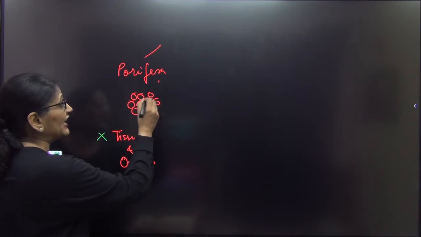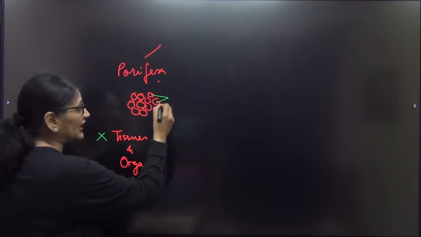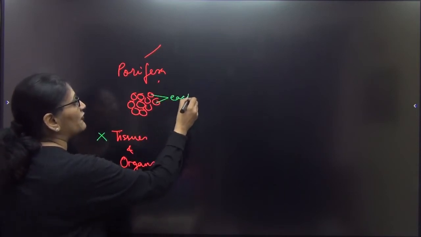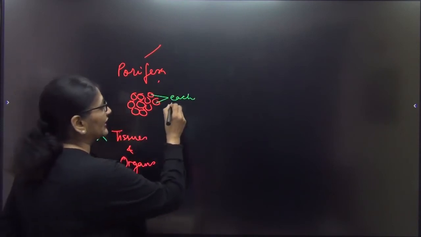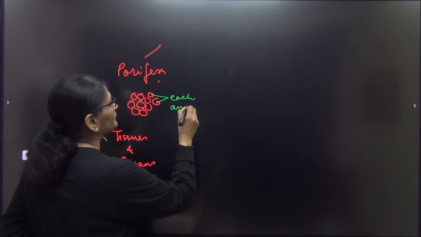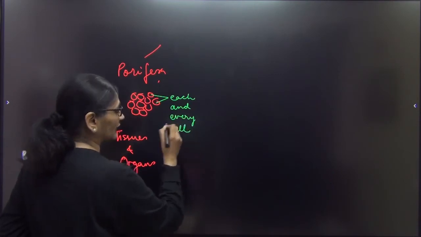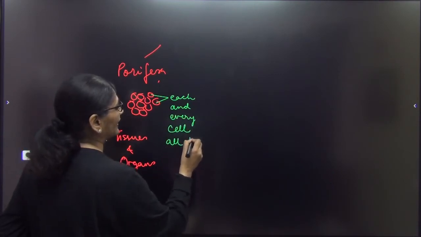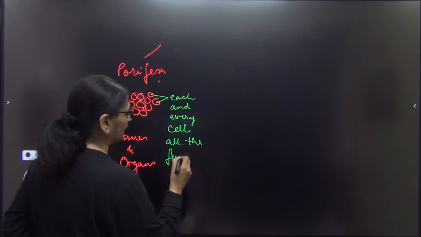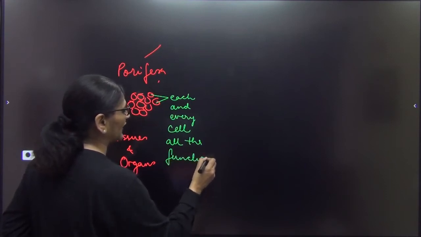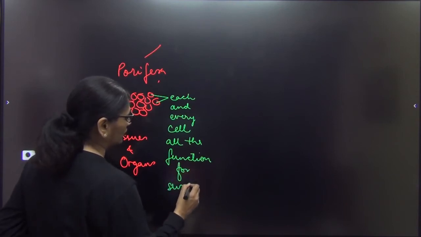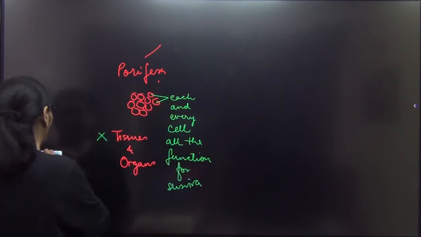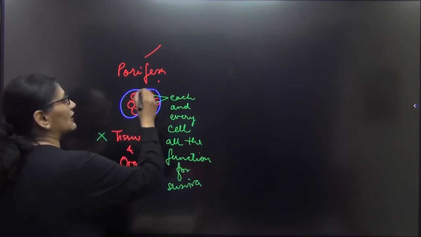That means each and every cell performs its own function for survival. Each and every cell will perform all the functions that are necessary for survival. There is no division of labor, right? That means it is not that some cells will do some work and others will do other work. No,